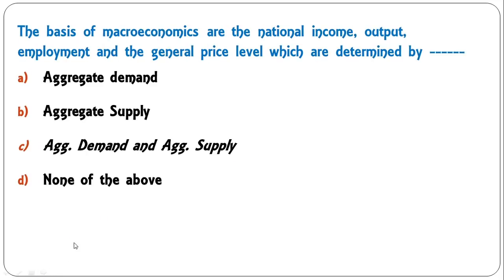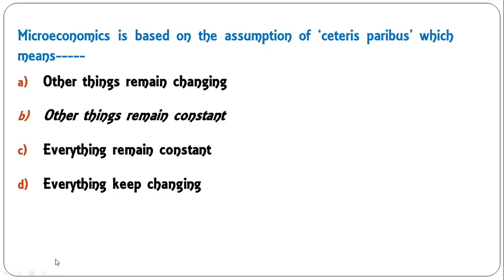C is the correct answer. The basis of macroeconomics are the national income, output, employment and the general price level, which are determined by aggregate demand, aggregate supply, aggregate demand and aggregate supply, none of the above. So the general price level is determined by both aggregate demand and aggregate supply.